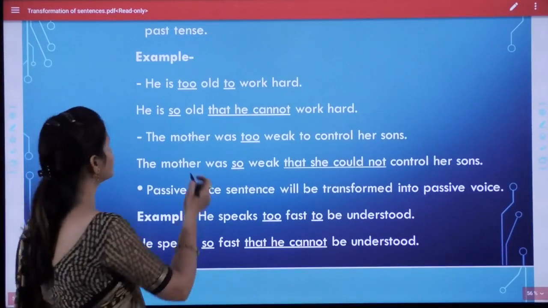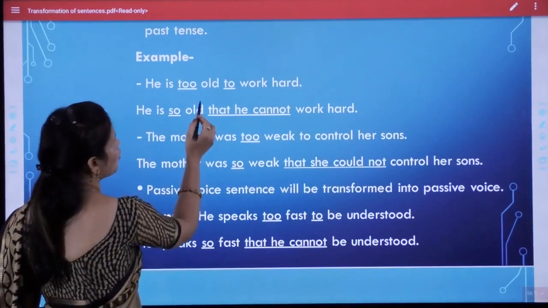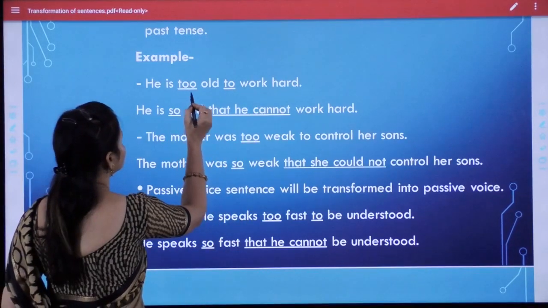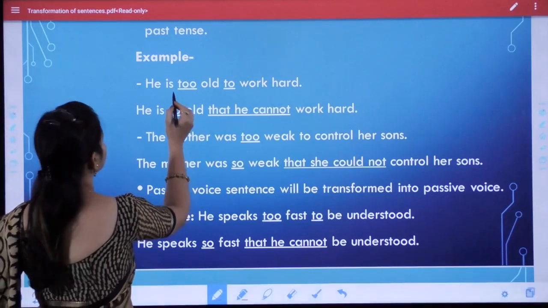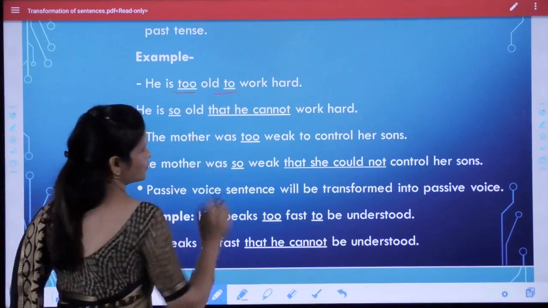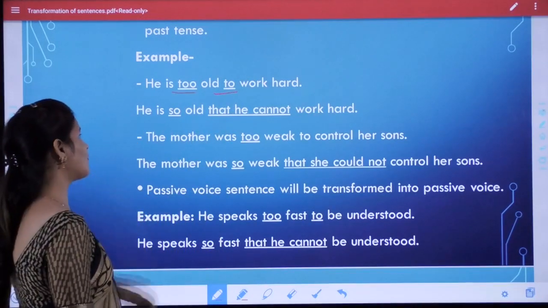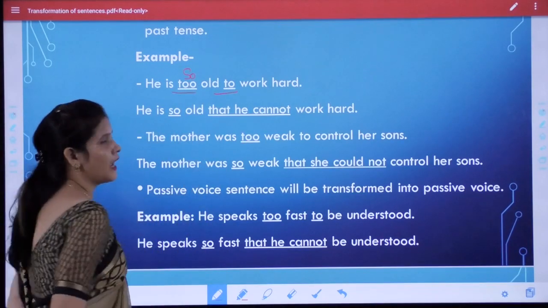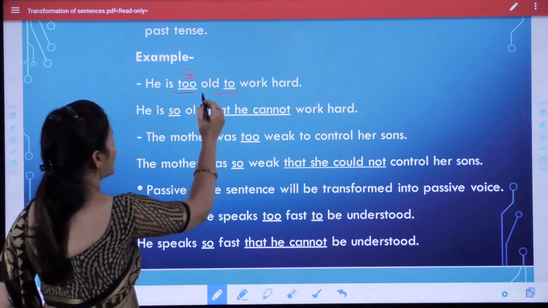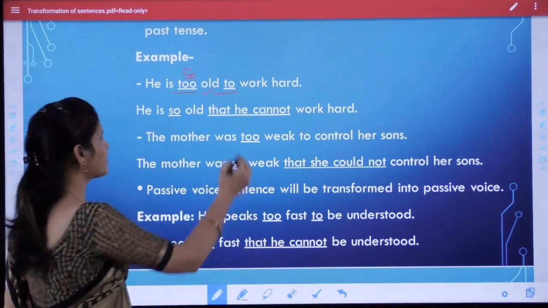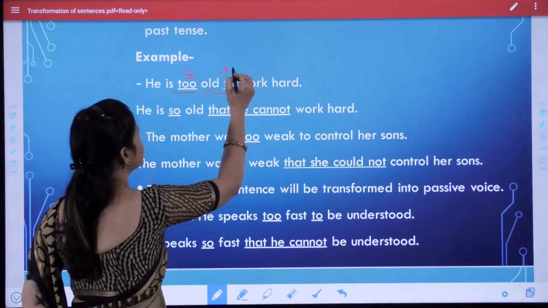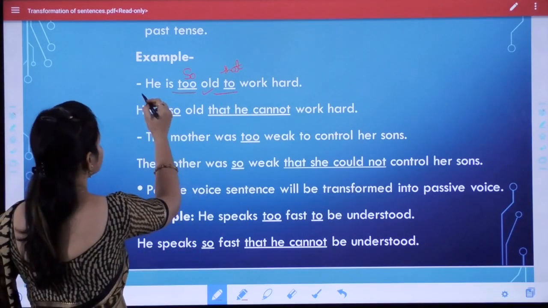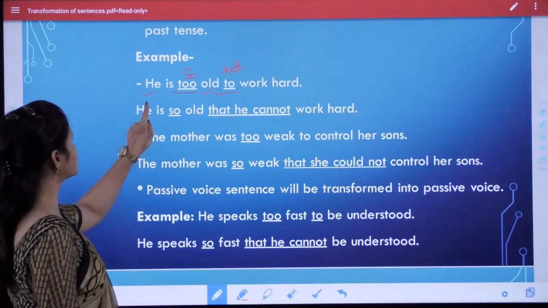Some other examples. He is too old to work hard. We have to remove this adverb to and this infinite to. Okay. So first of all we have to use so instead of to, and then use the adjective, and after that we use that and use the subject. What is the subject of this sentence? He.